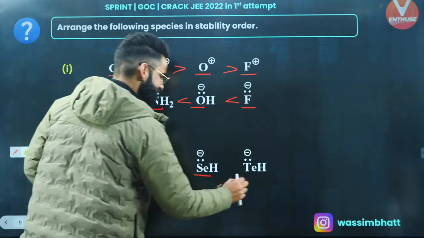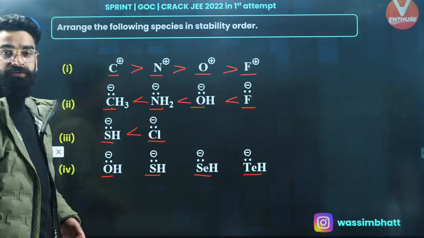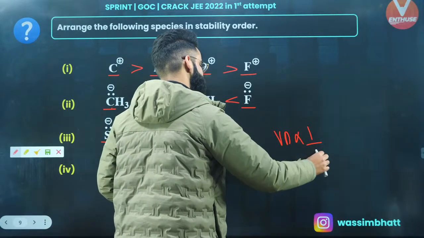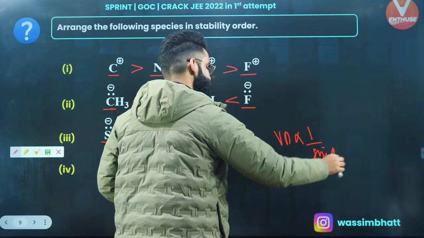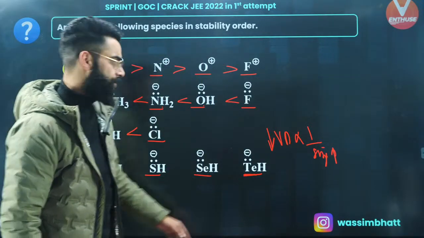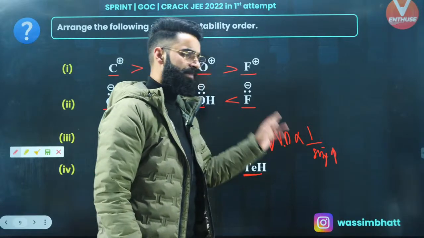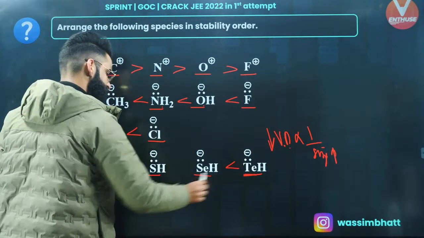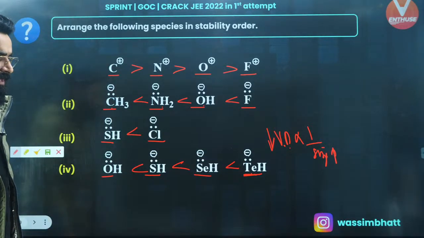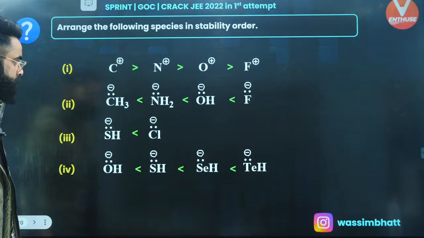Oxygen, sulfur, Se and Te, they are the same group elements. Volume charge density plays a role. So volume charge density, as you know, is inversely proportional to size, right? More the size, less the volume charge density. This one has got the maximum size among all, right? So it will be having minimum volume charge density. Minimum volume charge density means maximum stability. So negative charge is going to be maximum stable over here, right? Perfect. I'm sure this is again clear to everyone, right, guys?